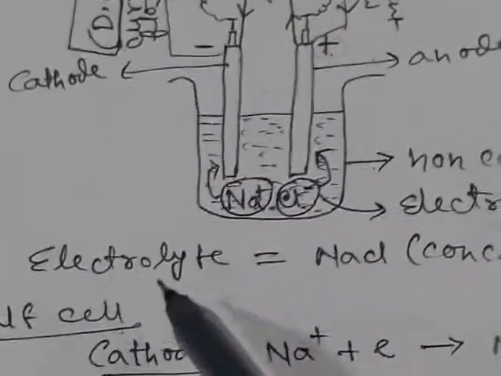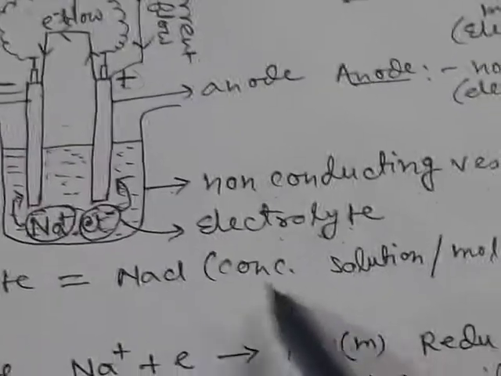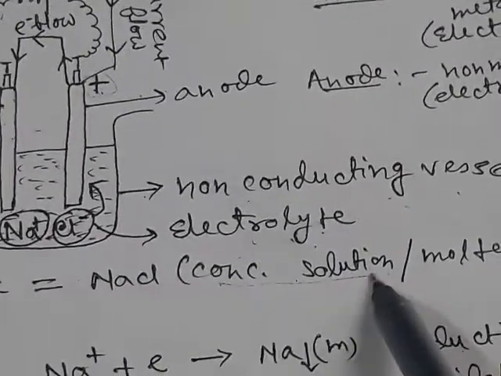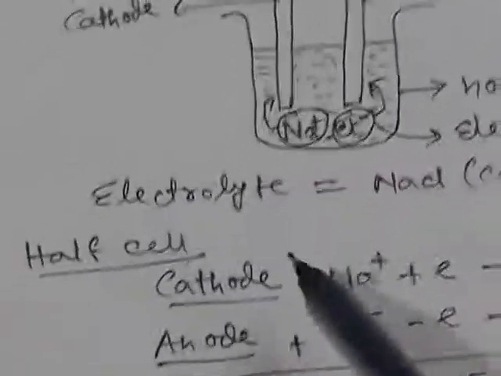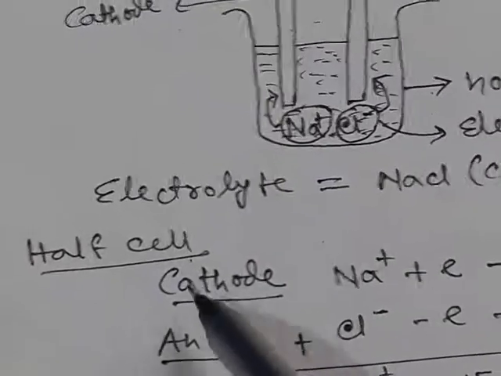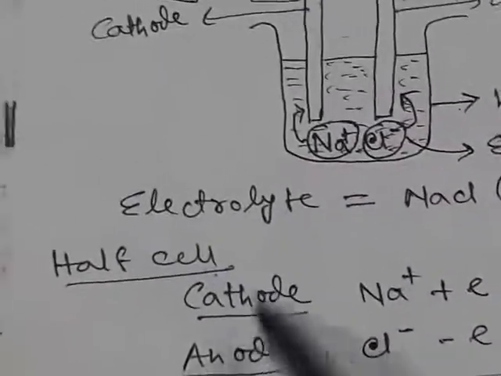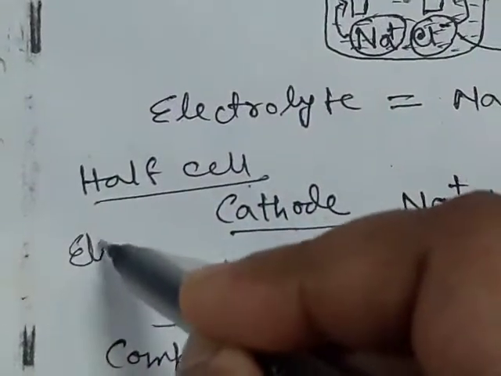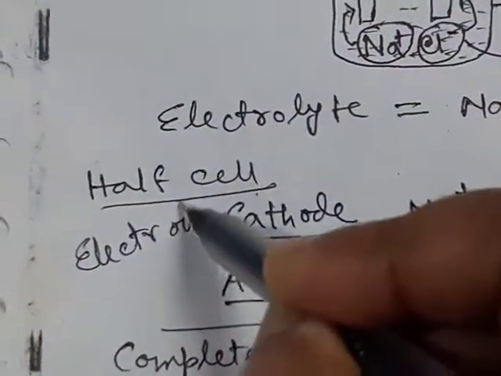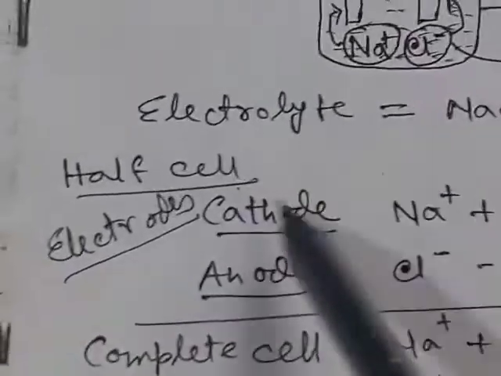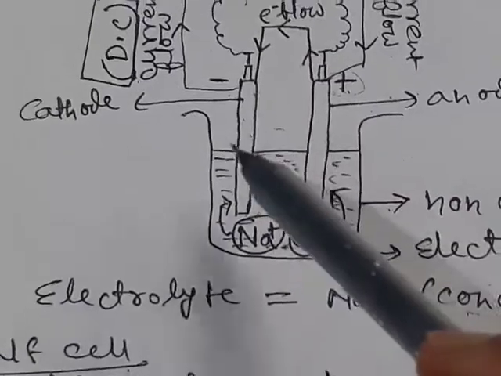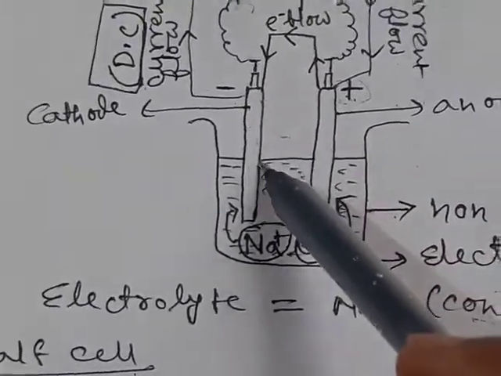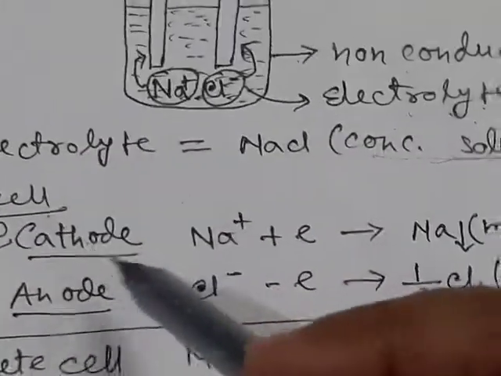For example, here we are taking the electrolyte as NaCl, sodium chloride, either concentrated solution or sodium chloride in molten state. Then what will be the reaction at cathode and anode? The cathode and anode are called electrodes. They are also called half cells, whereas this is the full cell, and cathode is called one half cell, anode is called another half cell. So what will be the half cell reaction at cathode?